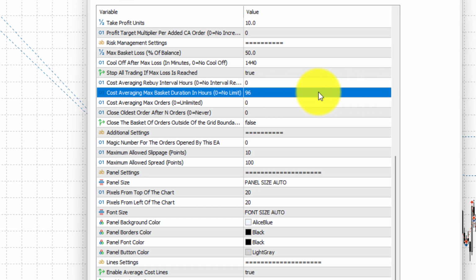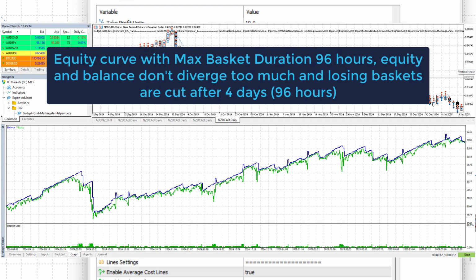The max basket duration helps limit such occurrences, setting a maximum duration for the basket in hours since the first trade in the basket. When reaching this maximum time, all the orders in the basket will be closed, whether they are in profit or loss. This may realize a loss, but will help resolve floating drawdowns and move on from a stagnant position onto the next basket.